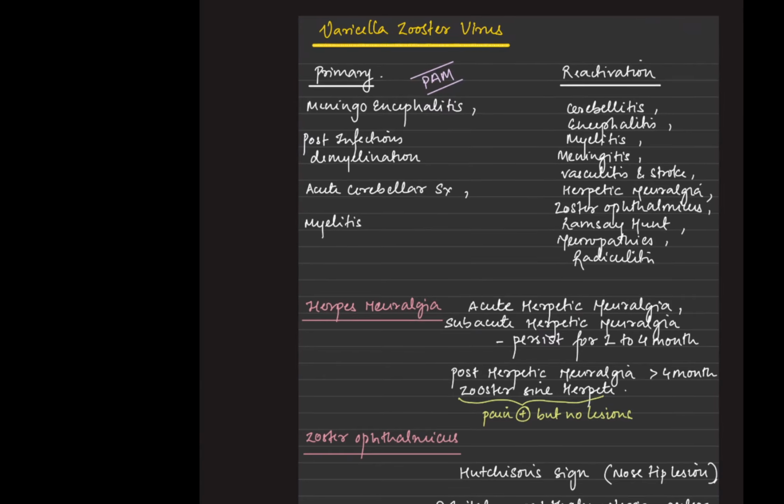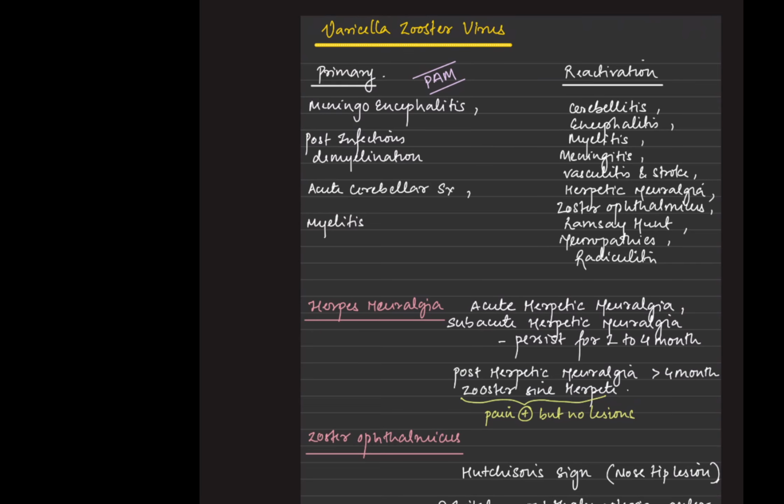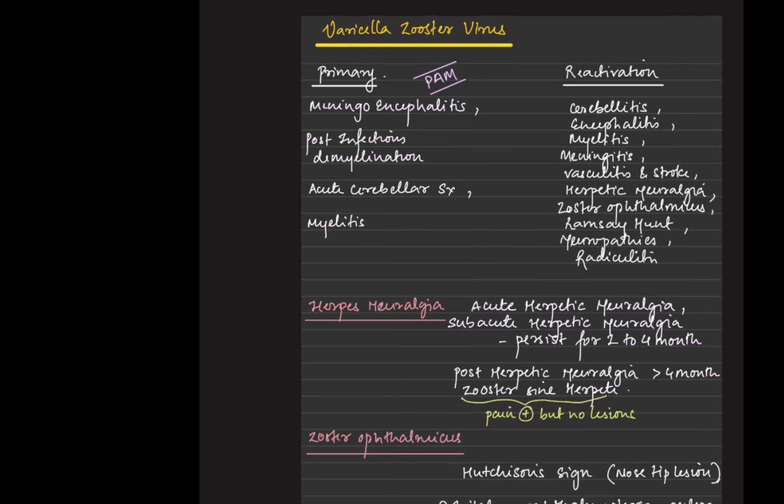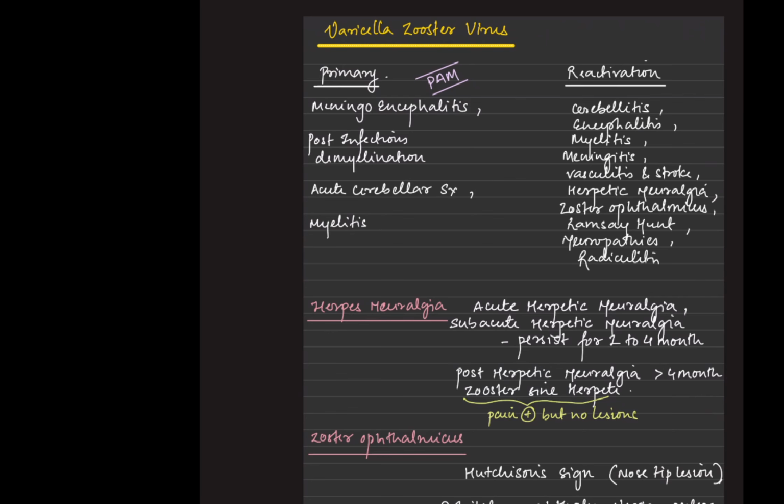Now, when we talk about HSV, we have to also think of varicella zoster. Varicella zoster can primarily cause meningoencephalitis or myelitis, acute cerebellar syndrome, and acute demyelination. These are the things seen in primary infection, but it can also cause reactivation. So how does a reactivation present? There could be meningitis, encephalitis, radiculitis, cerebellitis, or Ramsay Hunt, neuralgias, neuropathies, and stroke, vasculitis. So these are the things.